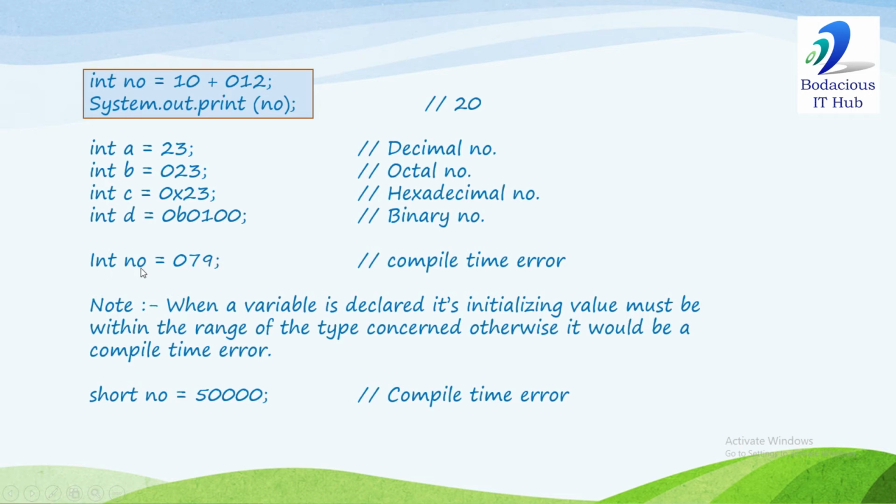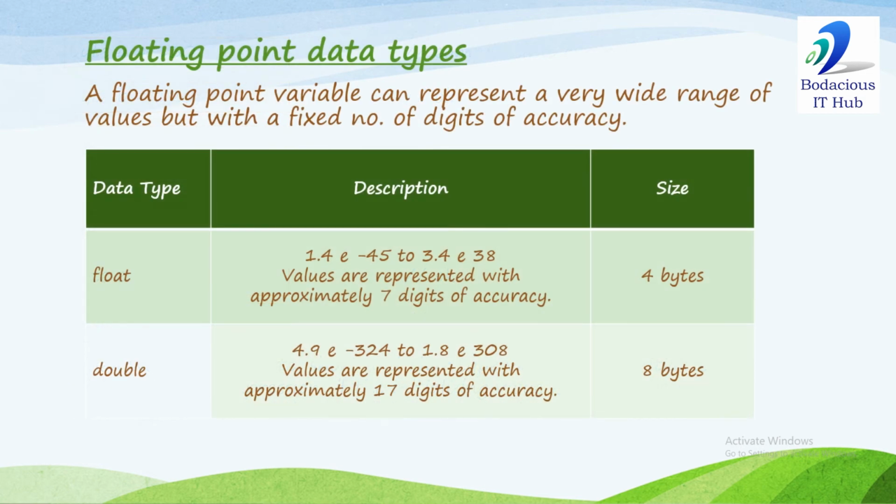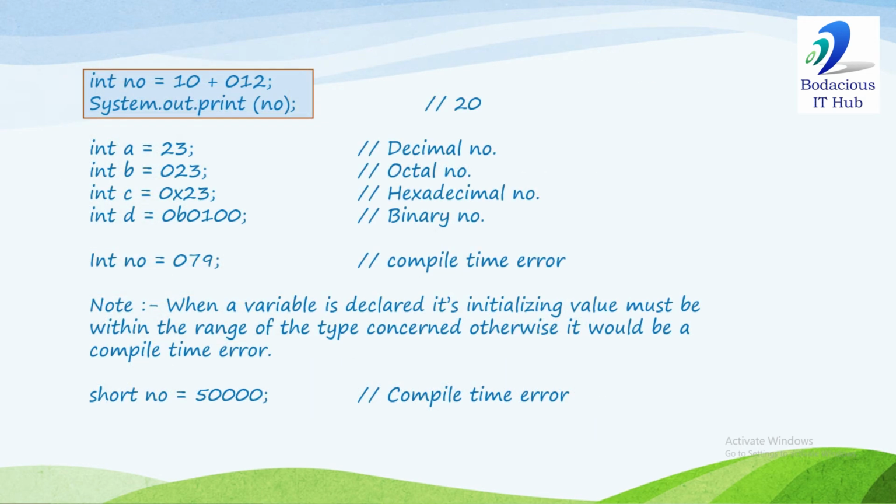And int number is assigned 079. It's a compile time error, because we have placed a leading 0, so it will be considered an octal number, and in an octal number, 9 is not allowed. In an octal number, you can use digits from 0 to 7. So this is an invalid octal number, so it's a compile time error.